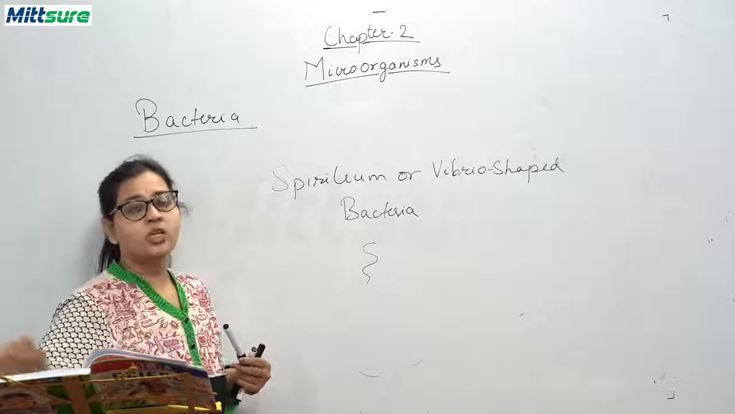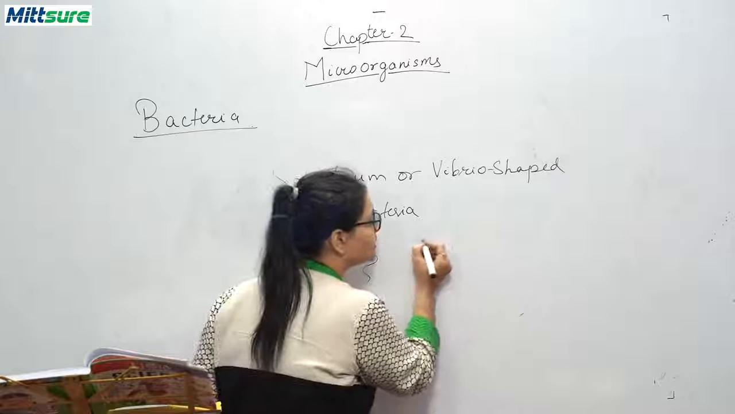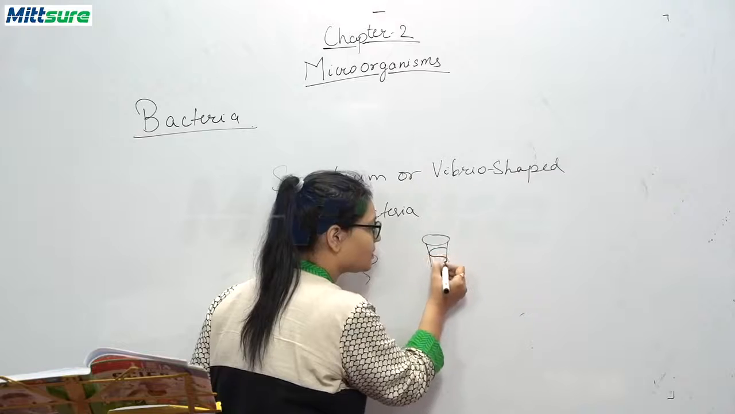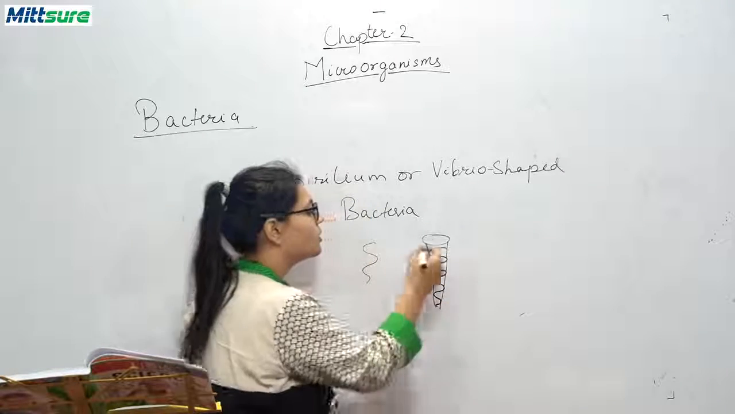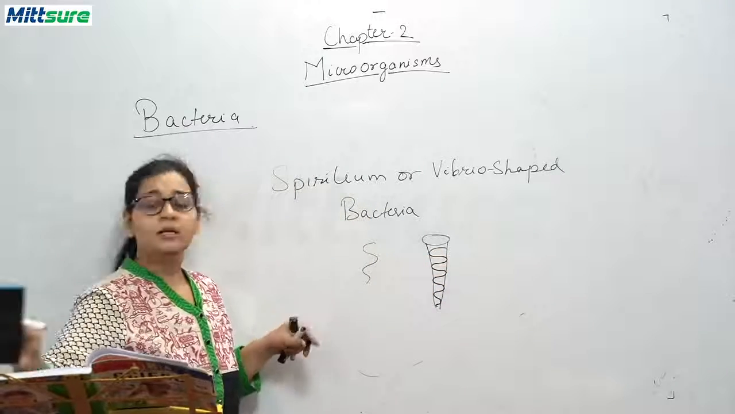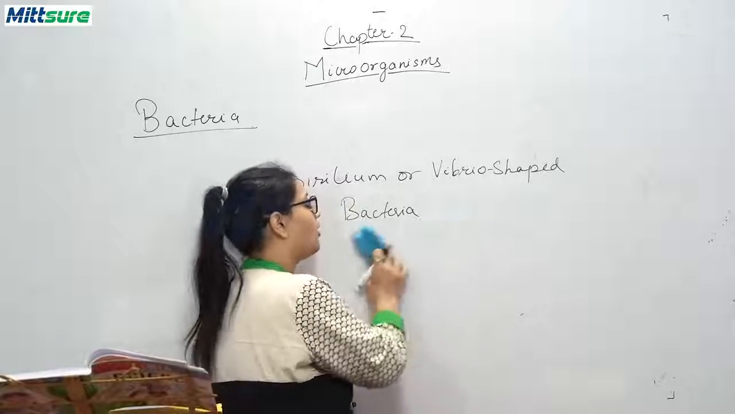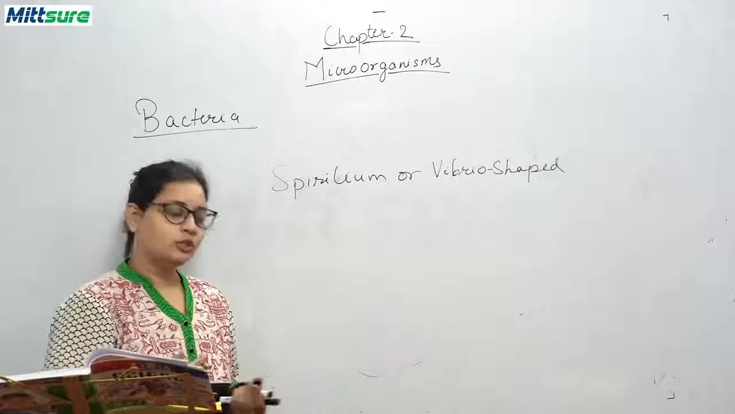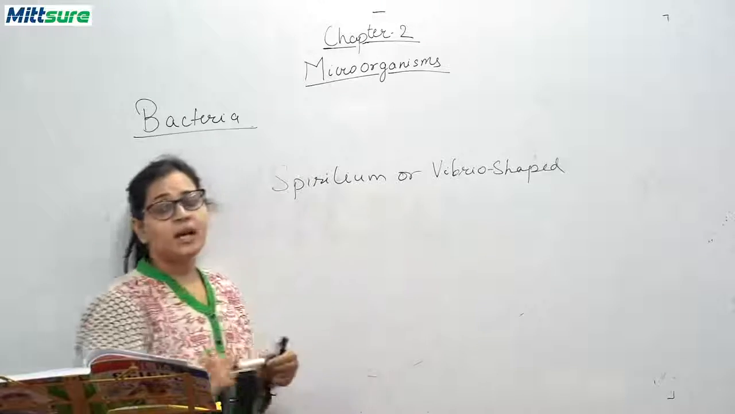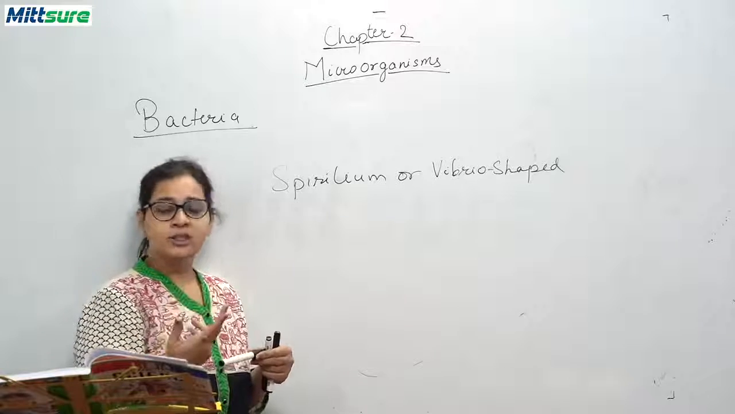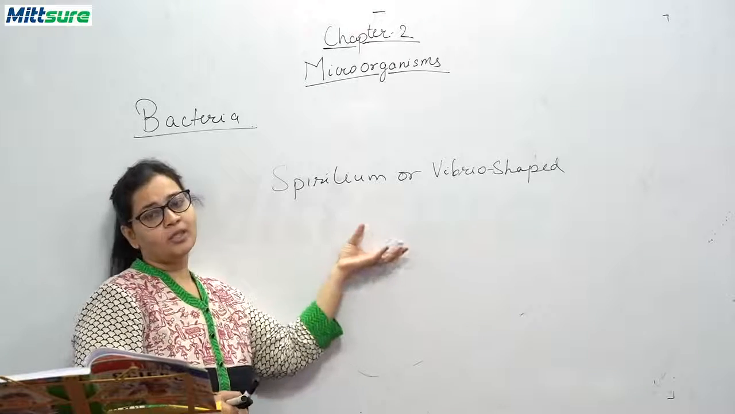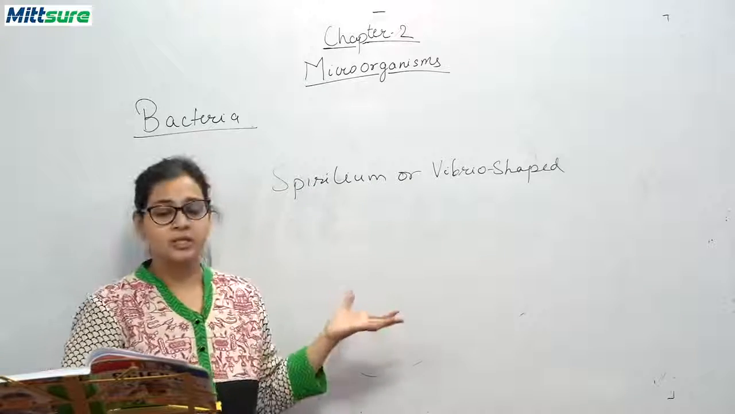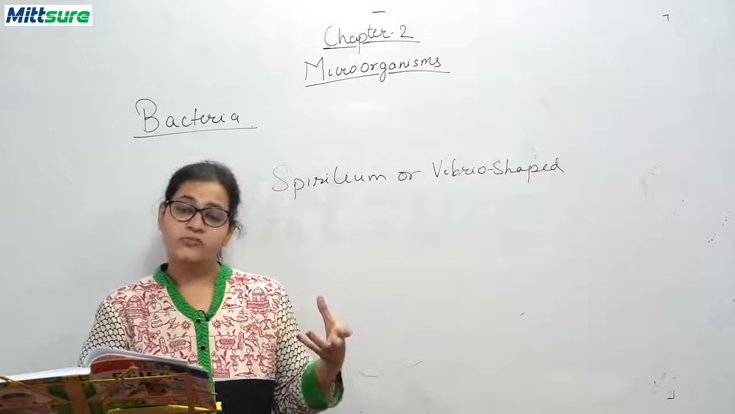You can say comma shape or corkscrew. A corkscrew is like a nail that has this type of spiral structure on it. So the shape of this bacteria is corkscrew or comma shape. This bacteria may also have one or more cilia or flagella. The example of this bacteria is Vibrio cholerae, which causes cholera disease.